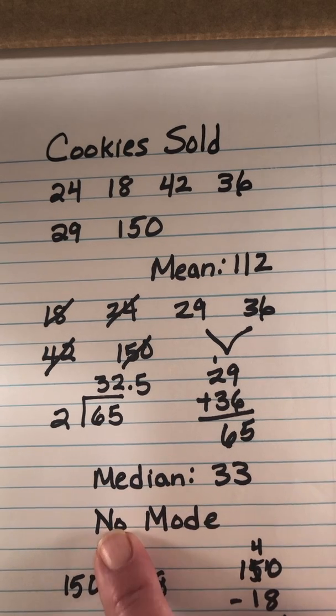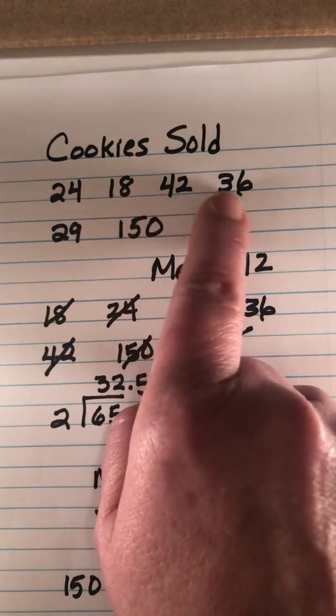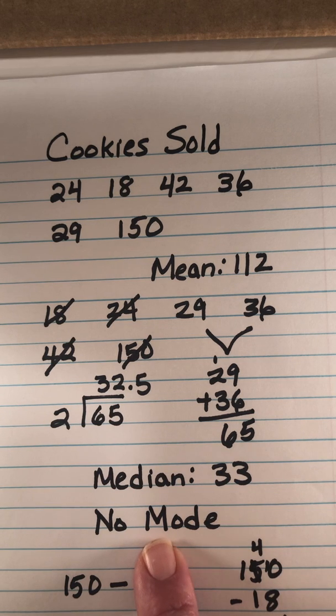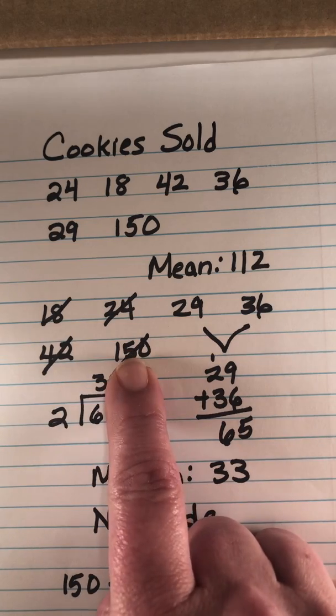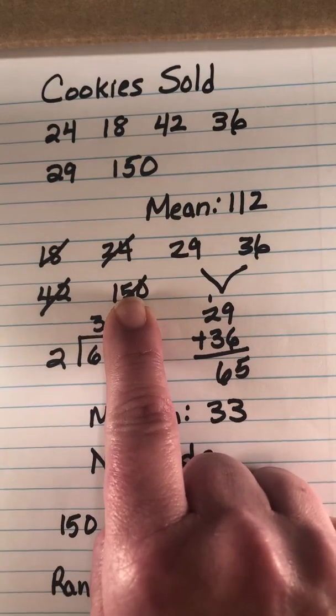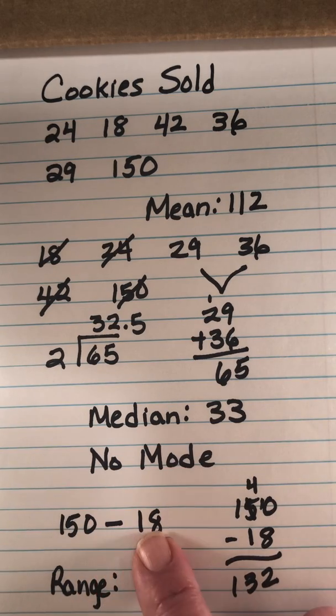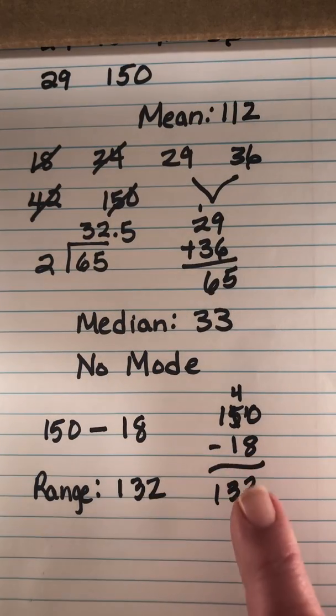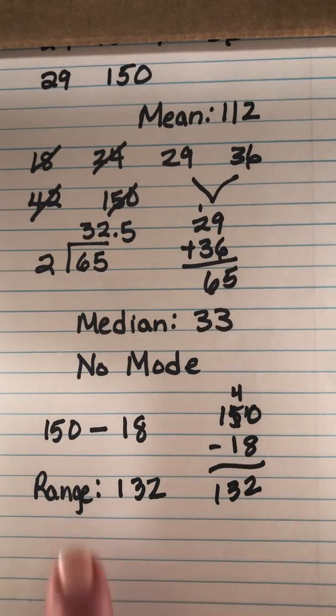And then we looked at the mode, and nothing appears more than once, so there was actually no mode. Now we're looking for the range. This is not a measure of central tendency. This is not what is likely to be in the middle. This is how spread out the data is. So I put them in order from least to greatest, and I take the greatest number, 150, and subtract from it the smallest number, which is 18. So 150 minus 18 gives the answer 132. So the range of this data is 132.